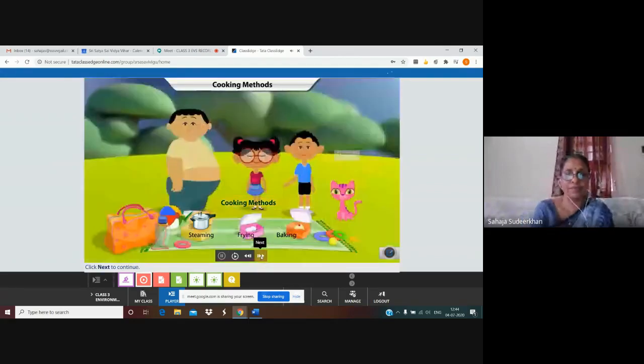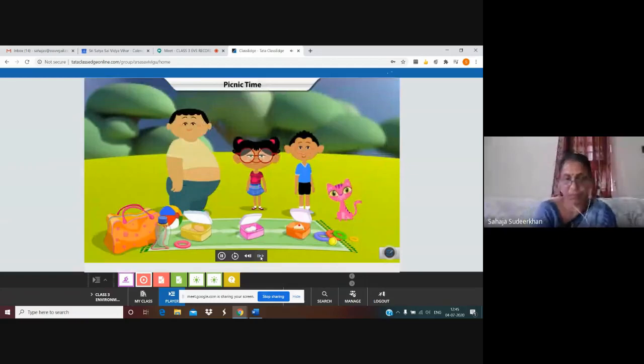Now you know that food is cooked from raw food materials using different cooking methods. And now it's time to enjoy our picnic lunch. So they are enjoying the picnic, isn't it, children? So food is cooked from raw food materials using different cooking methods.